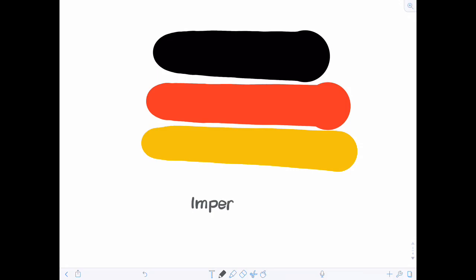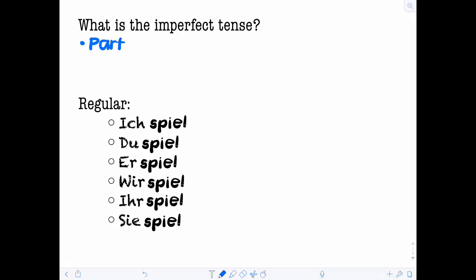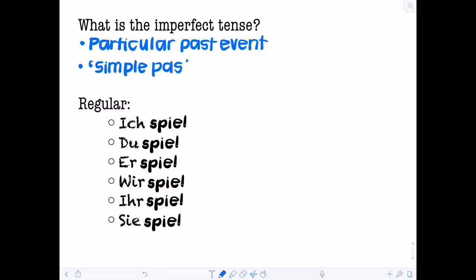The imperfect tense. In the video about the imperfect tense, we should probably talk a bit about what it is. It describes a particular event in the past, and it can also be known as the simple past. In English, it translates to "was doing", so "I was doing something" rather than "I did something". And it's mostly used in writing.